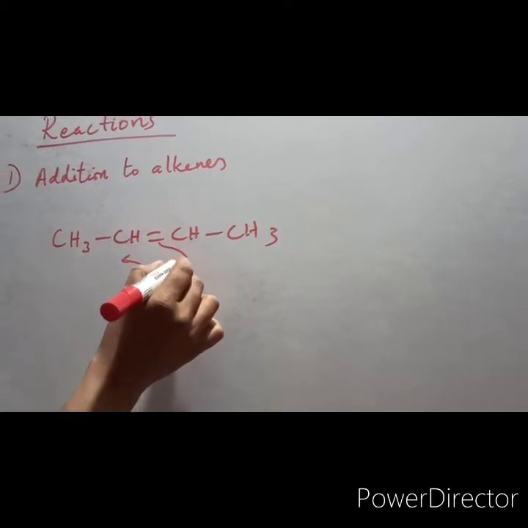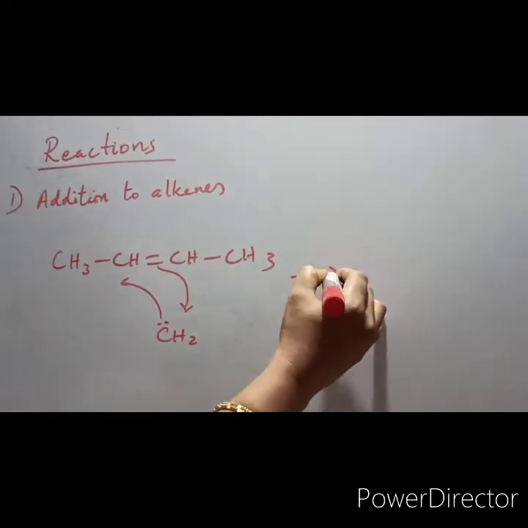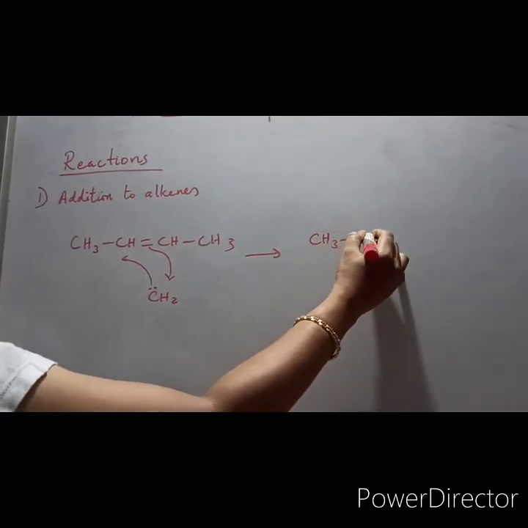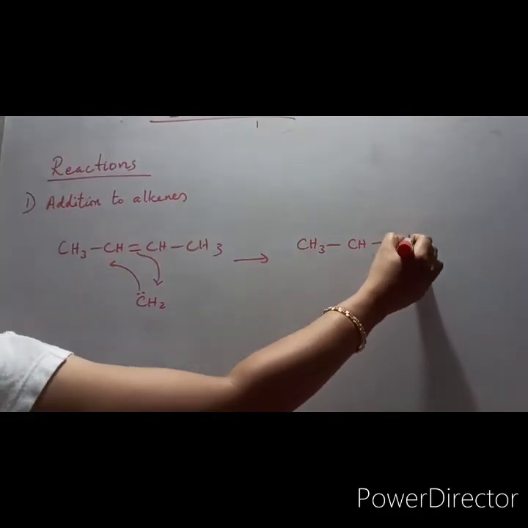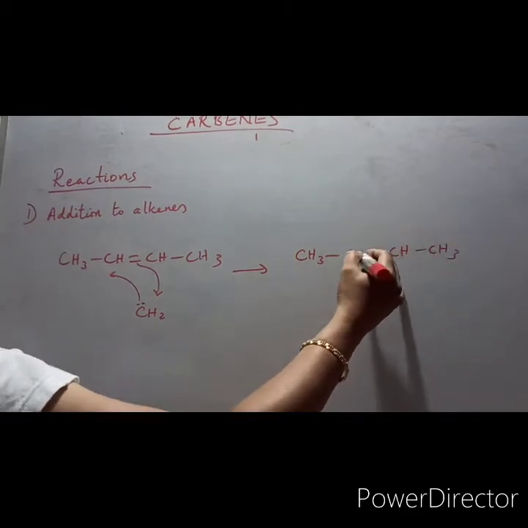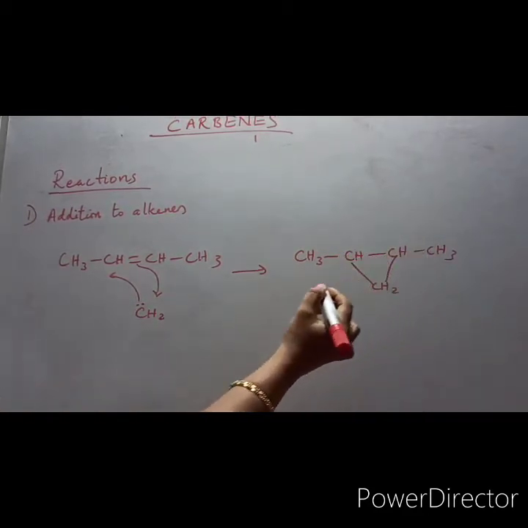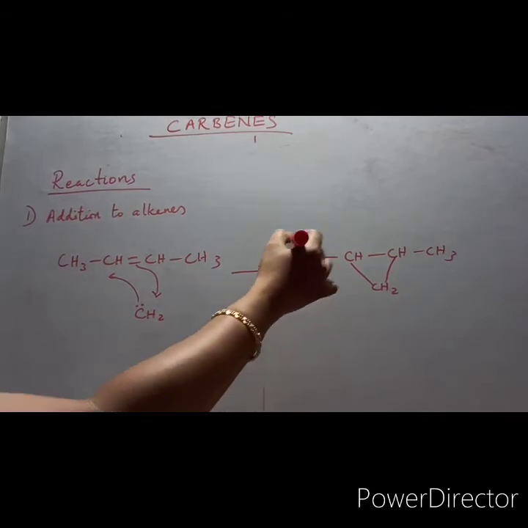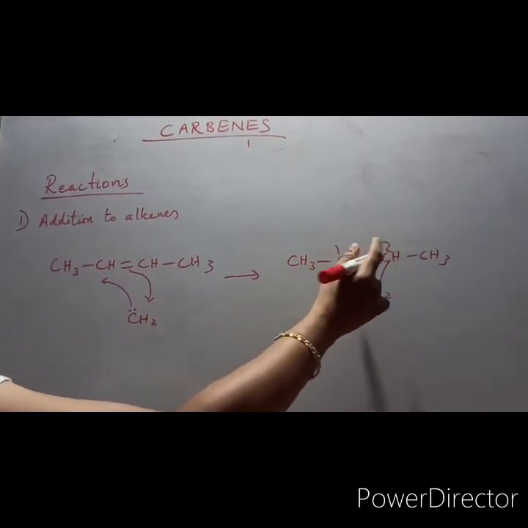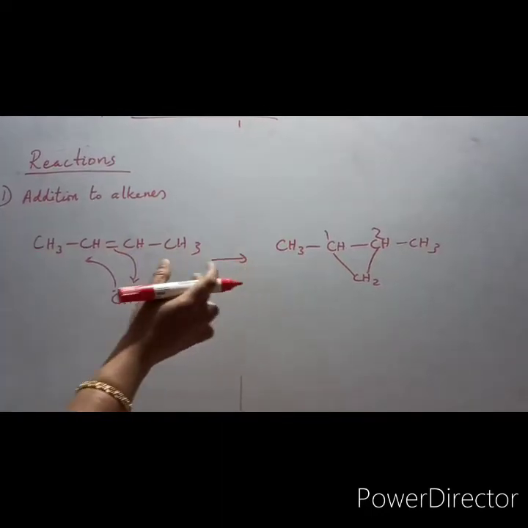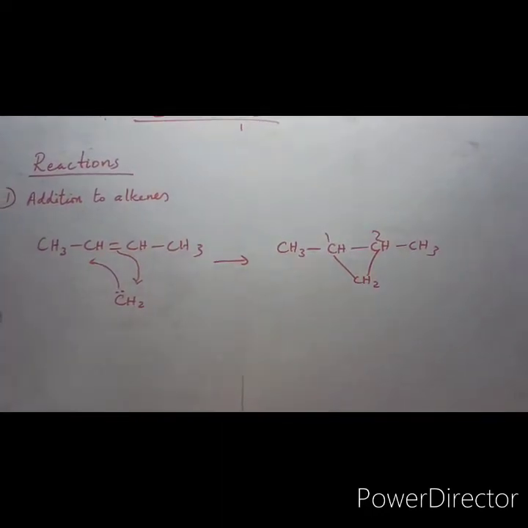This will form a ring like this: CH3, CH, single bond, CH, CH3, with CH2. A cyclopropane ring is formed. So the name will be 1,2-dimethyl cyclopropane. That is the important reaction, addition to alkene.